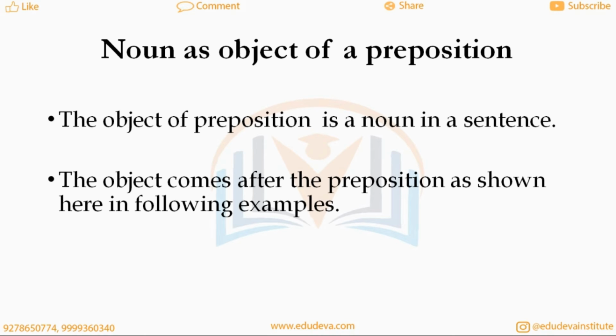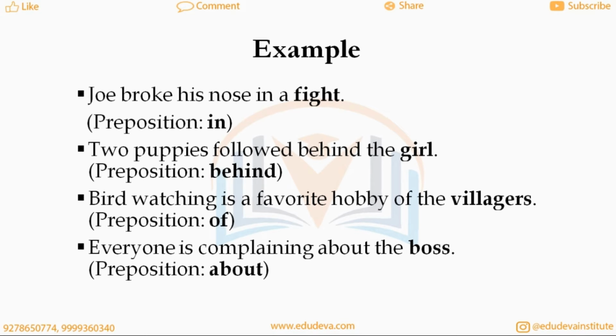Noun as object of a preposition. The object of a preposition is a noun in a sentence. The object comes after the preposition, as shown here in the following examples. Joe broke his nose in a fight. Two puppies followed behind the girl. Bird watching is a favorite hobby of the villagers. Everyone is complaining about the boss.